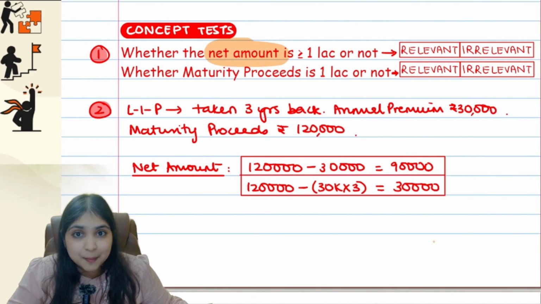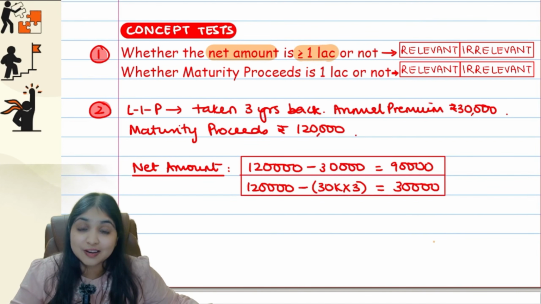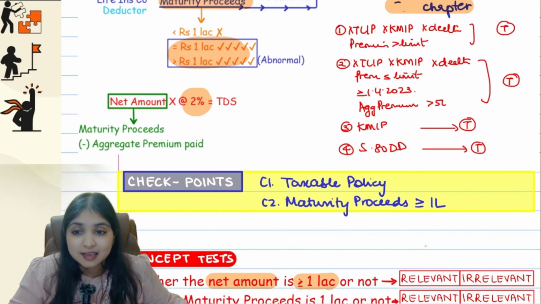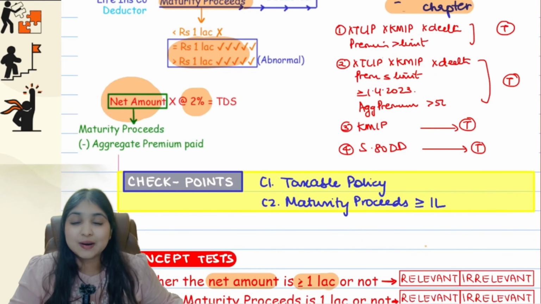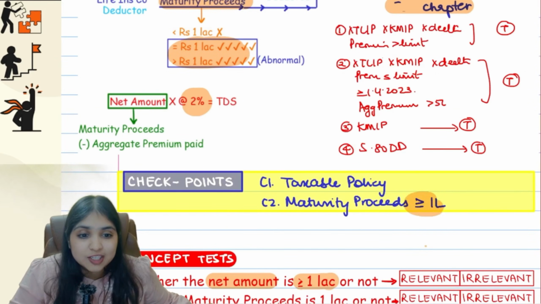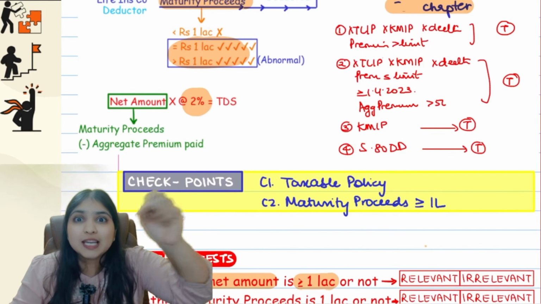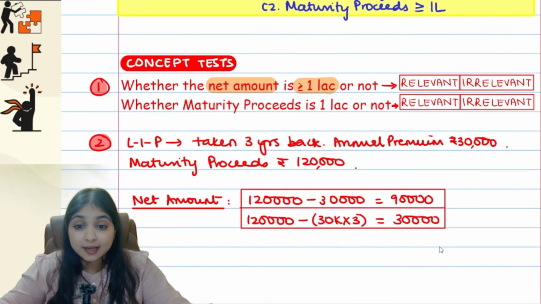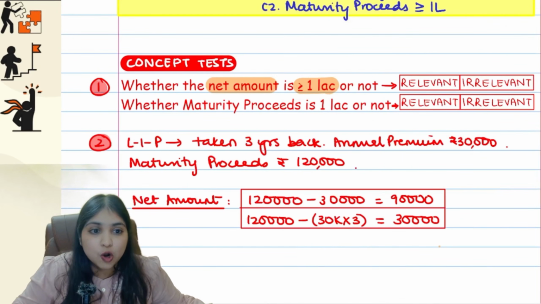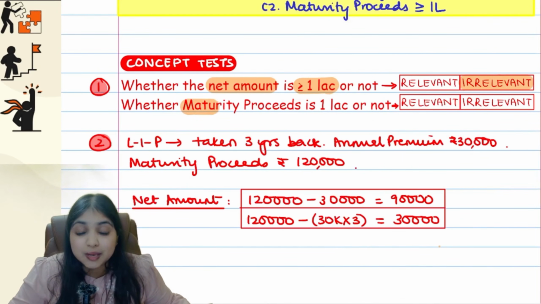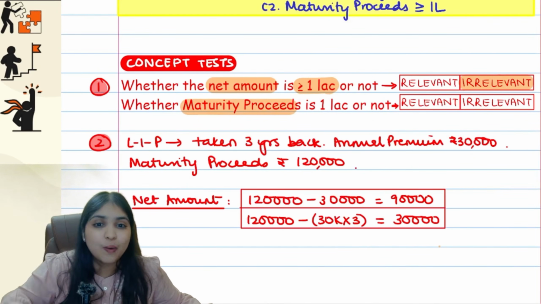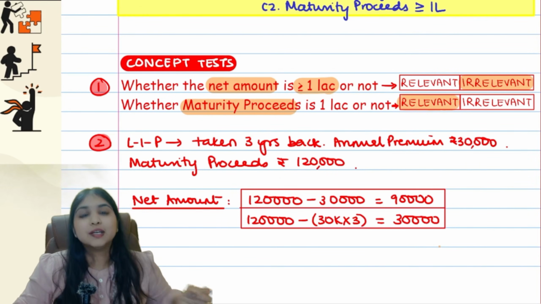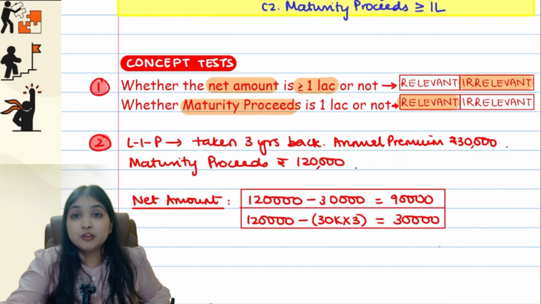Whether the net amount, what is net amount? Maturity proceeds minus premium paid. Whether the net amount is at least 1 lakh or not, is that relevant or irrelevant? The net amount, guys, whether this is at least 1 lakh or not, I don't care. What has to be at least 1 lakh? The maturity proceeds have to be at least 1 lakh. So net amount, whether that is at least 1 lakh or not, is irrelevant. The maturity proceeds, is that 1 lakh or not, that is relevant. It is the maturity proceeds which have to be at least 1 lakh.